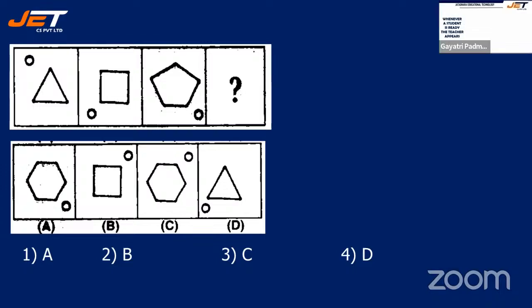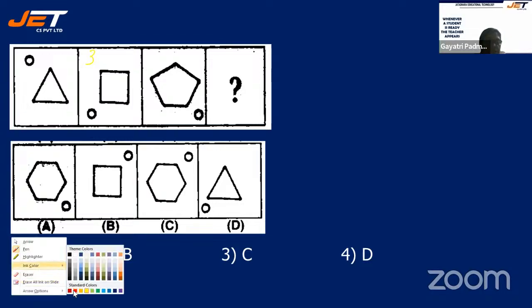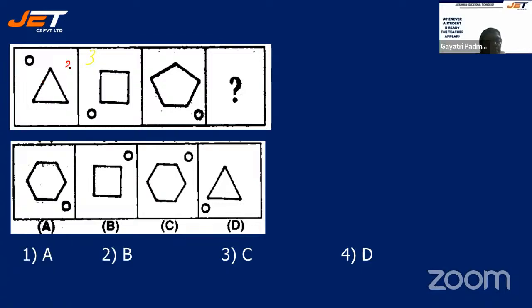See the next question. First figure it is 3. First it is a triangle, so it is a 3-sided figure. Let me use red because yellow is not visible. First it is a 3-sided figure. 1, 2, 3.